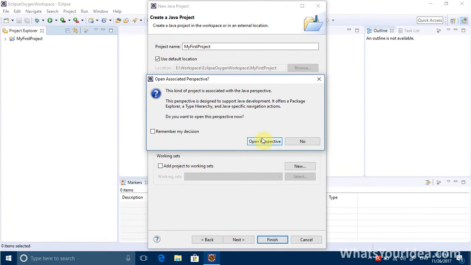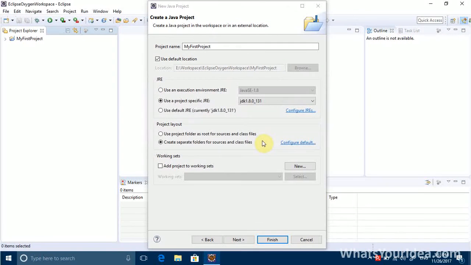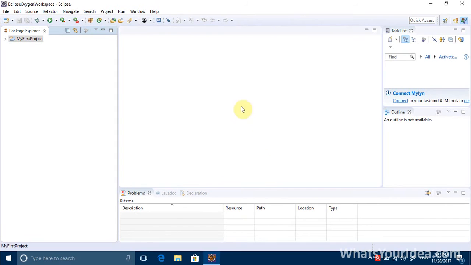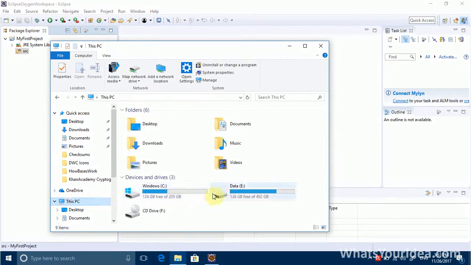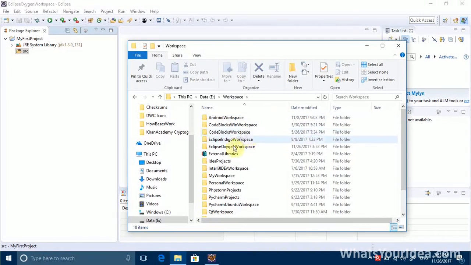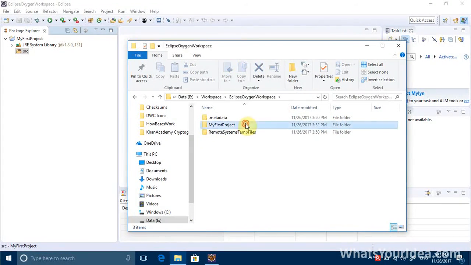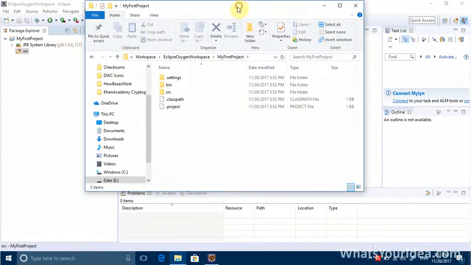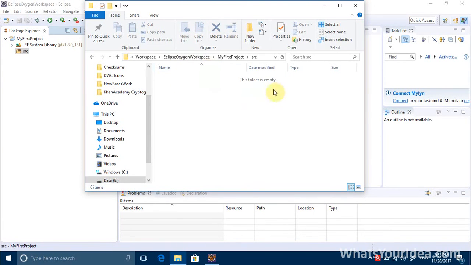This is just an initial thing. If you click Open Perspectives, it won't ask you again next time. Don't worry about that. Eclipse just created a folder and an SRC folder for us. This is actually a file explorer. If you go to the directory that we stored the project, you can see that in here everything is there. The SRC folder. And if you go in here, there's nothing.